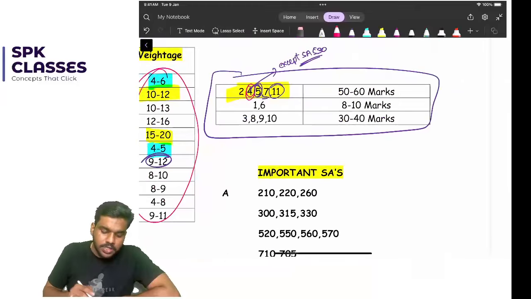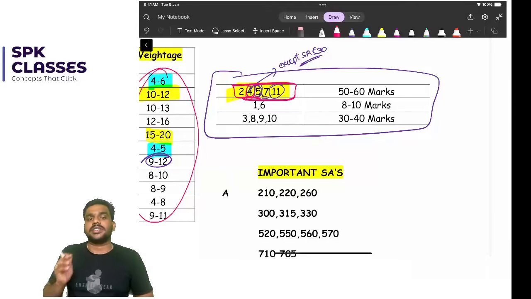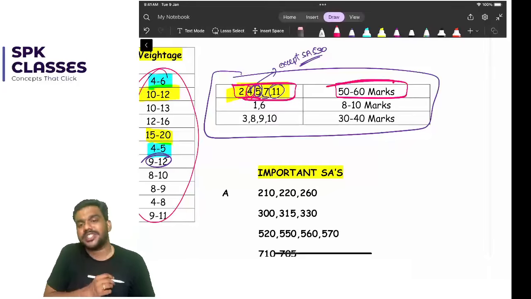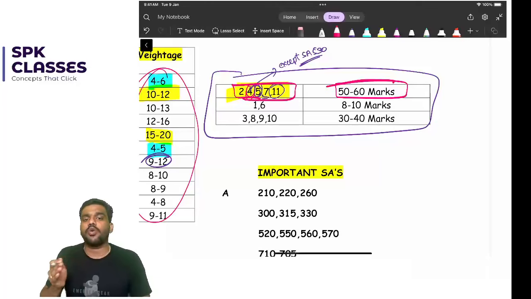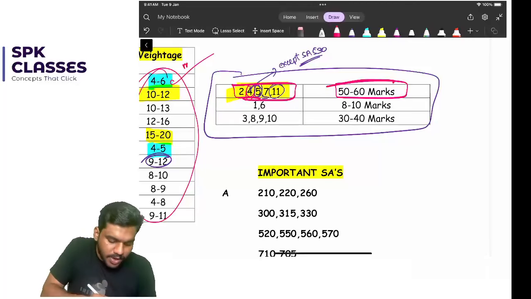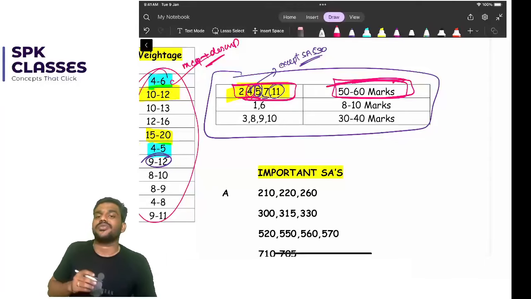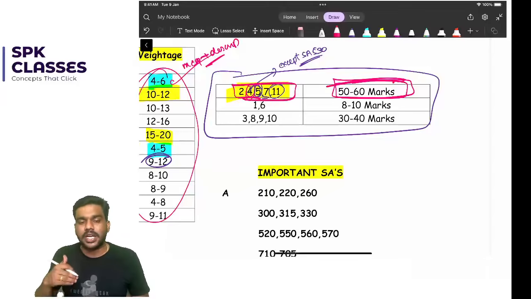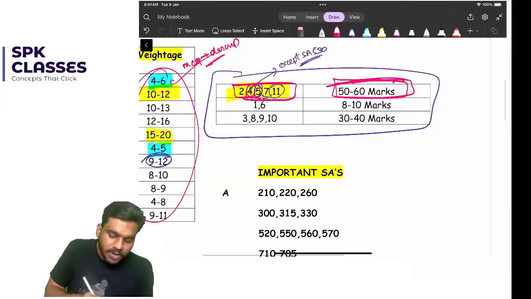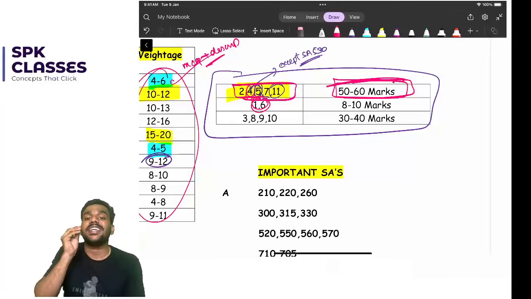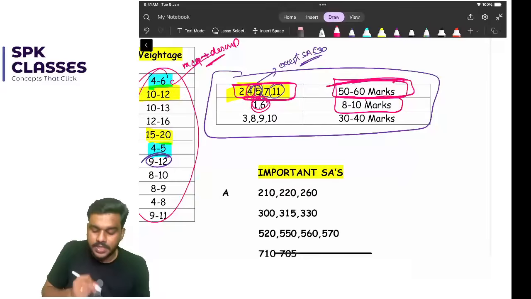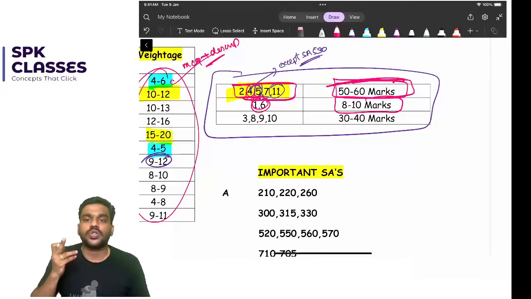So these 5 chapters, chapter 2, 4, 5, 7, 11, carry 50 to 60 marks. I have included both MCQ as well as descriptive in the weightage. So these 5 chapters carry a weightage of 50 to 60 marks, which is more than enough for you to clear the exam. Then chapter 1 and 6, very simple, easy chapters, 8 to 10 marks. You can easily score 8 marks in that.